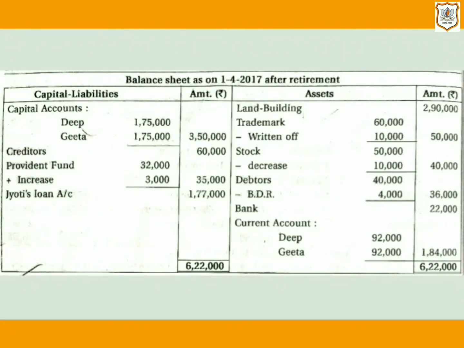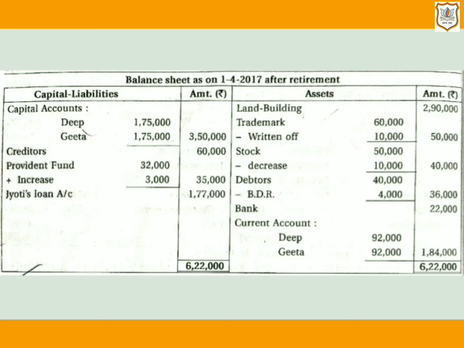Now next point. Point number 5. Liability of Provident Fund is decided at rupees 35,000. In their old balance sheet, Provident Fund is shown at rupees 32,000. Provident Fund is the liability for the firm due to employees towards Provident Fund.